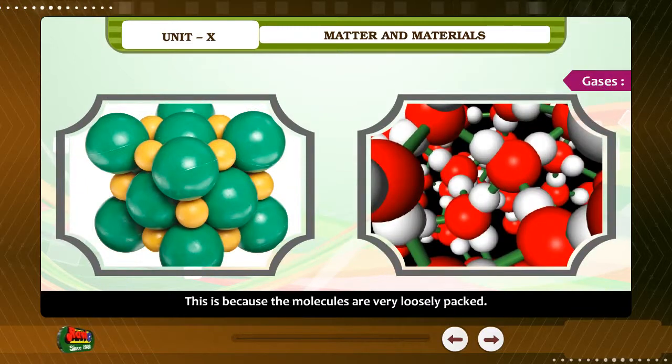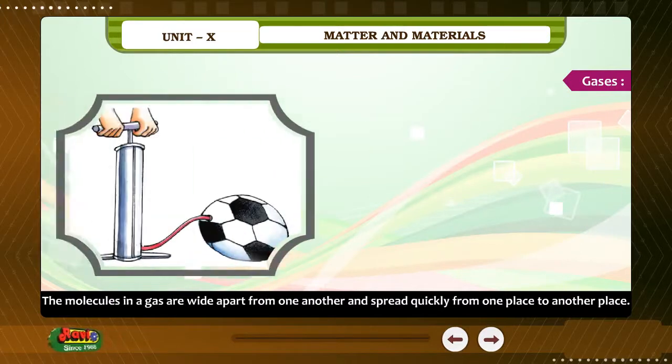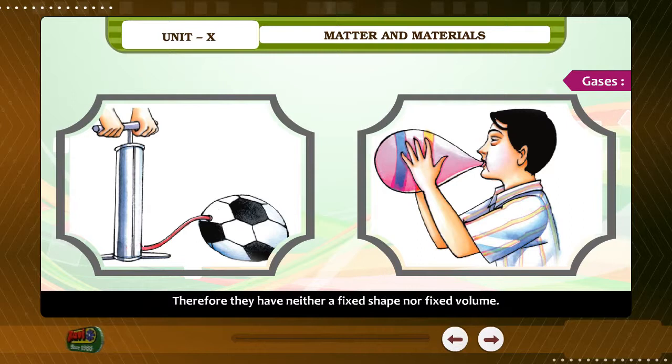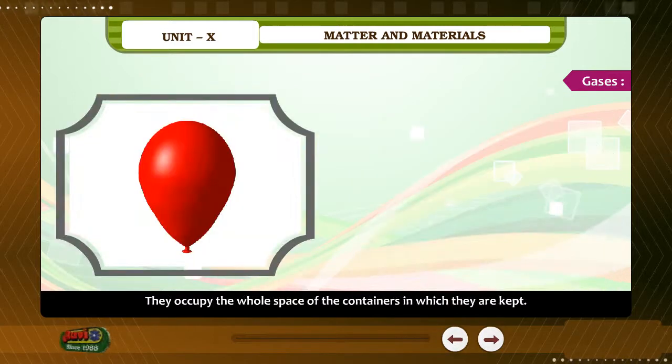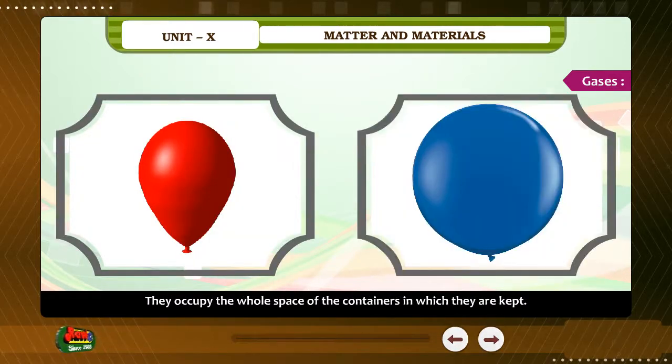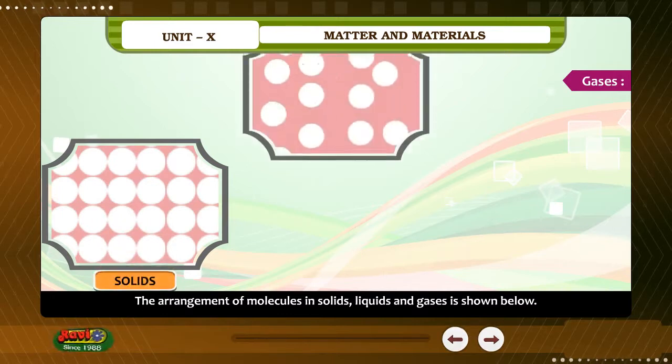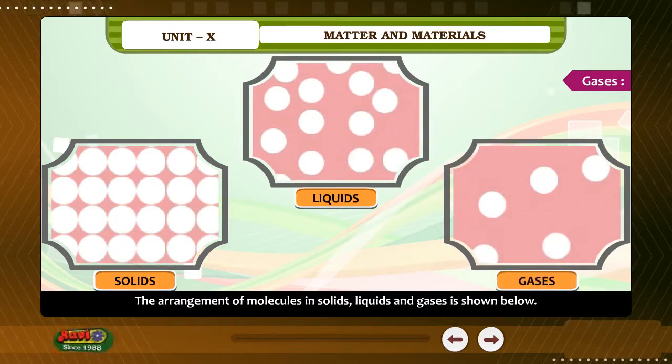This is because the molecules are very loosely packed. The molecules in a gas are wide apart from one another and spread quickly from one place to another place. Therefore, gases have neither a fixed shape nor fixed volume. They occupy the whole space of the containers in which they are kept. The arrangement of molecules in solids, liquids, and gases is shown below.